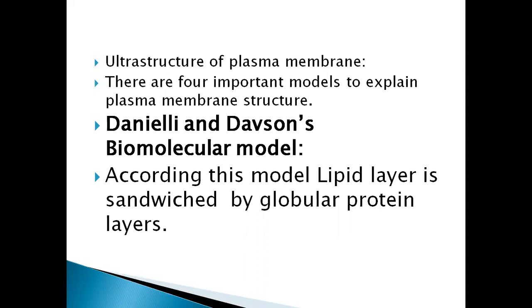First one, Danielli and Davson's bimolecular model. This model was proposed by two scientists, Danielli and Davson. According to this model, the plasma membrane consists of a lipid layer in the middle, and this lipid layer is sandwiched by globular proteins. That means in the middle two layers of lipids are present.